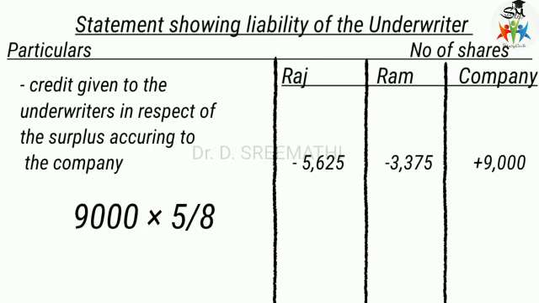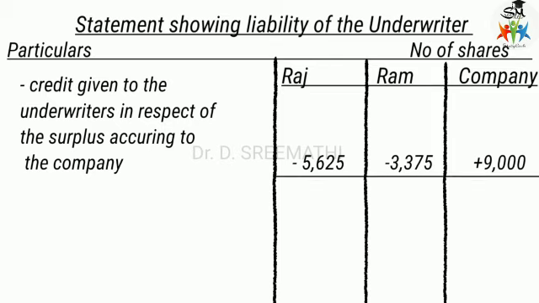So 9,000 multiplied by 5/8 goes to Raj, and 9,000 multiplied by 3 divided by 8 goes to Ram, that is 5,625 and 3,375. If you reduce this, the balance is 4,375 for Raj and 2,625 for Ram. For the company it is plus 9,000, which has been transferred, so the balance is nil.